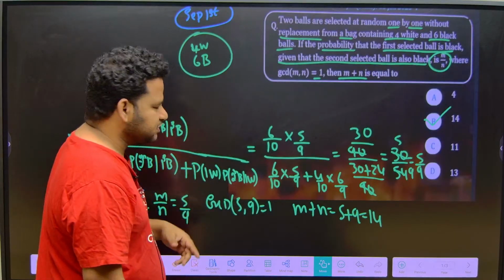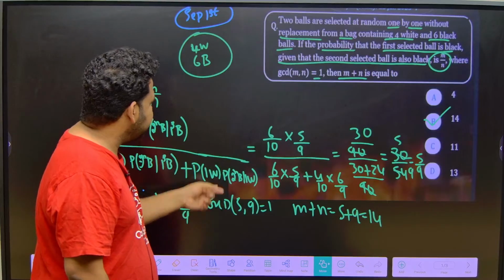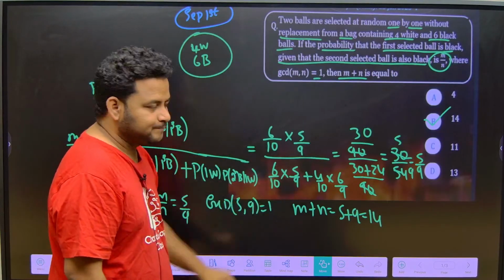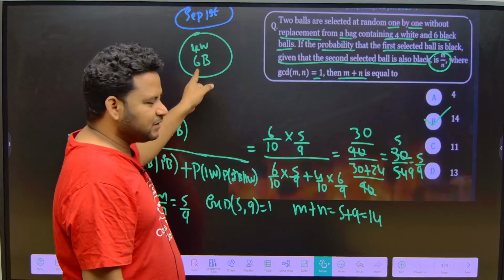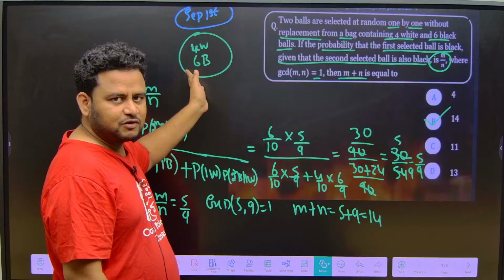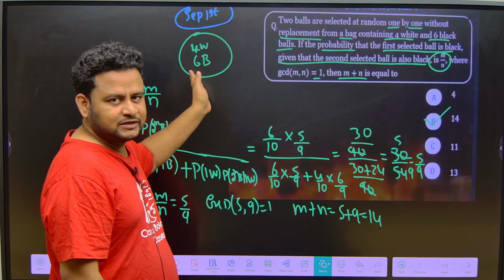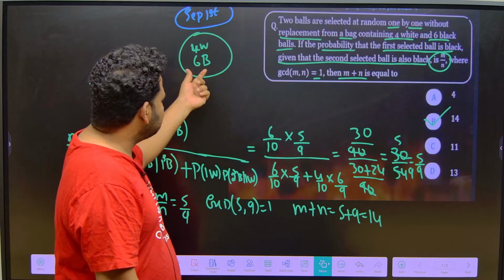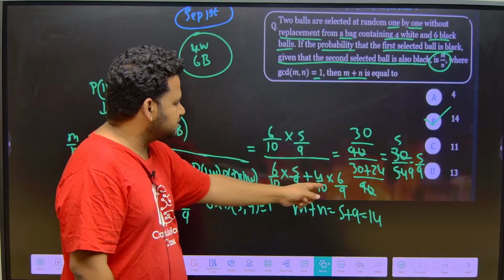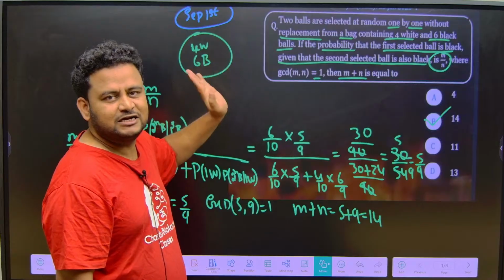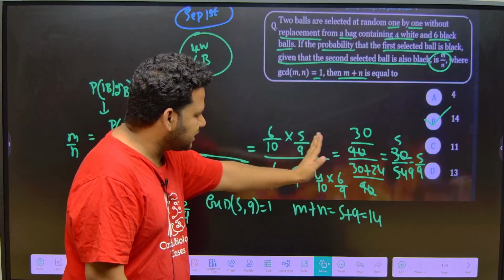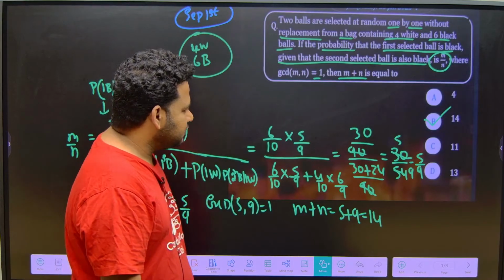Now probability of first ball being white is how much? 4 out of how many? 10. Now second ball being black means already one white ball is removed. Now total number of black balls is how many? 6. So 6 out of total is how much? Already one white ball is removed, so 6 plus 3, it is 9. So 6 by 9. So if you calculate this, you will get the answer as 5 by 9.